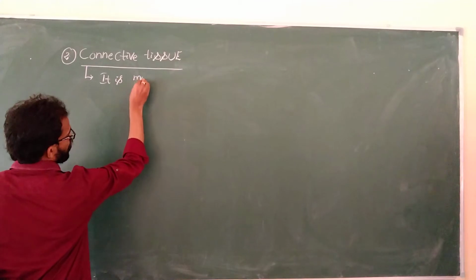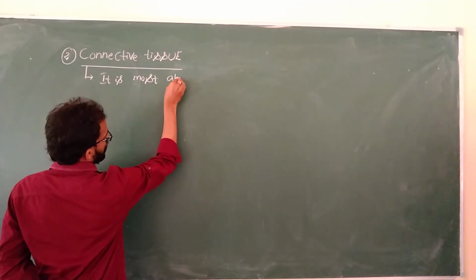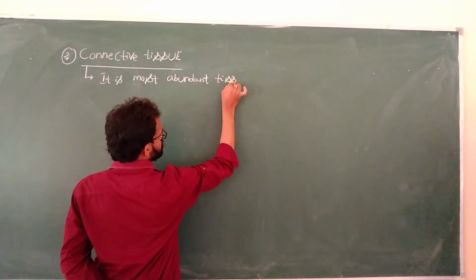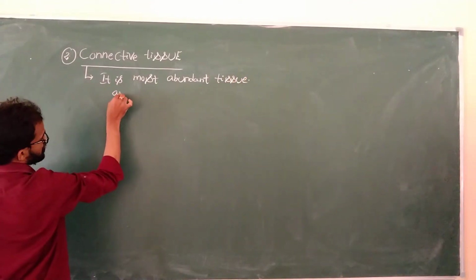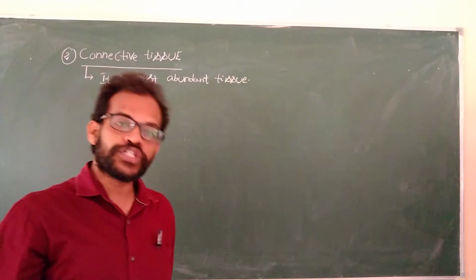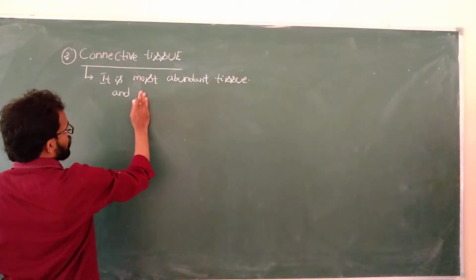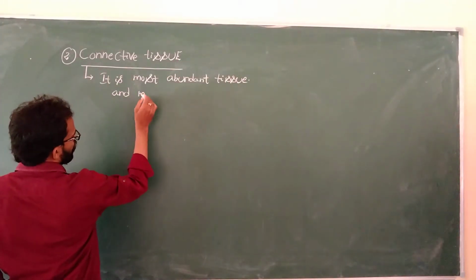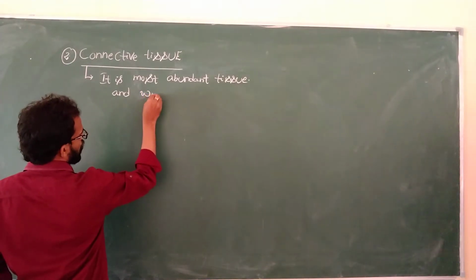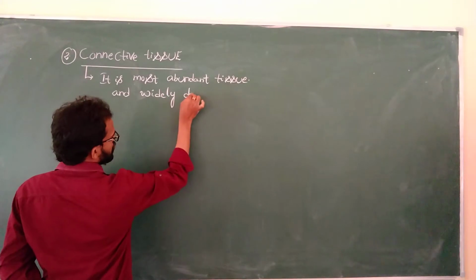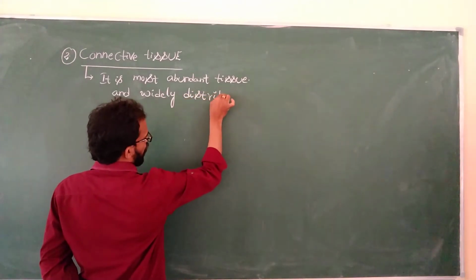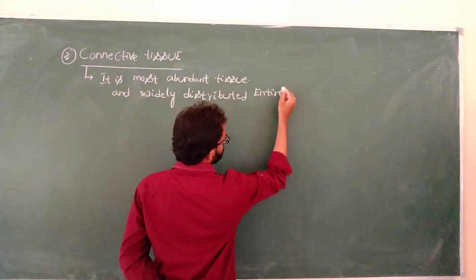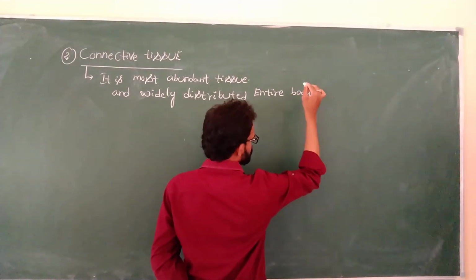It is the most abundant tissue, and it is widely distributed throughout the entire body.